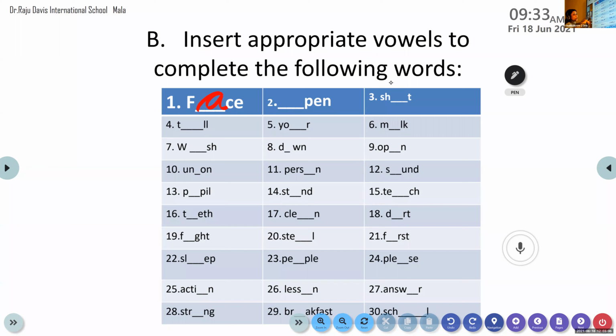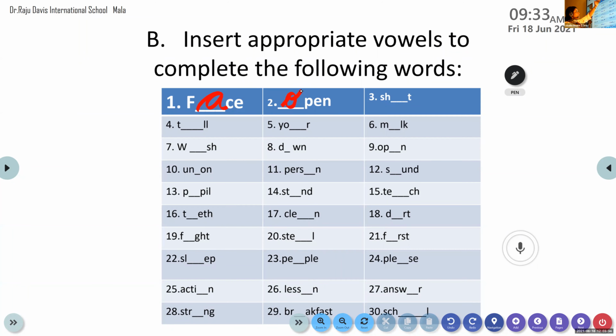Open. Open. A vowel has to be inserted there. Which vowel has to be inserted there? Which vowel? It is Malavika. If it's open, what's the spelling of open? Unmute it, Malavika. O. Oh, very good. It is O. So please do write it. Very good.